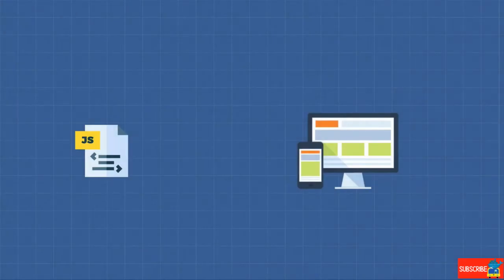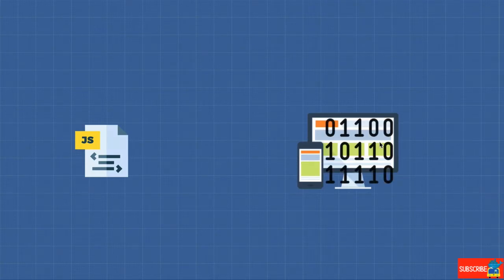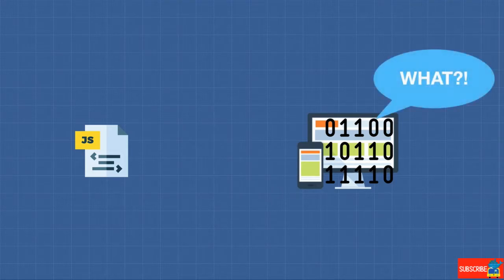In similar fashion, if I gave a computer with a CPU a file that is a JavaScript file, and I tell it, hey, read this file and do something for me, well, the computer only understands ones and zeros at the end of the day. And when we give it the JavaScript file, it's like me talking to a computer in French, and the computer being like, what? What are you talking about? Plus, talking to a computer in French, well, people are going to look at you like you're a crazy person. So the computer doesn't really know what JavaScript is.